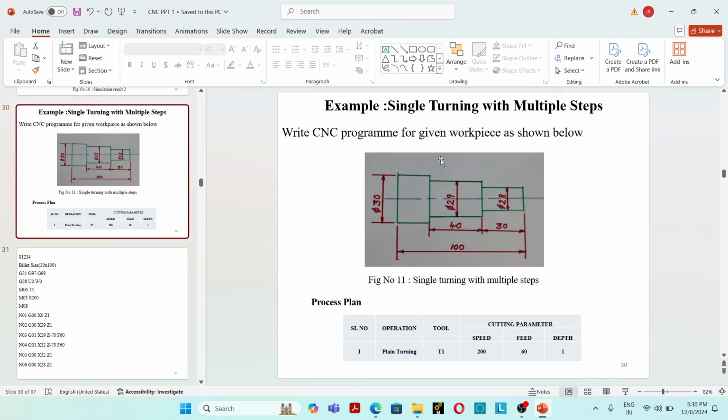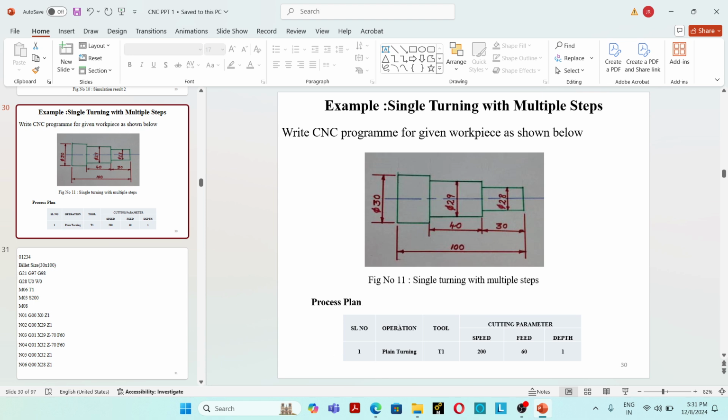Single turning with multiple steps. Write a CNC program for the given workpiece as shown below. This is the workpiece diagram. The required diameter and length are given here. We have to perform simulation. We have to write the CNC program and perform simulation using CutToTurn software.